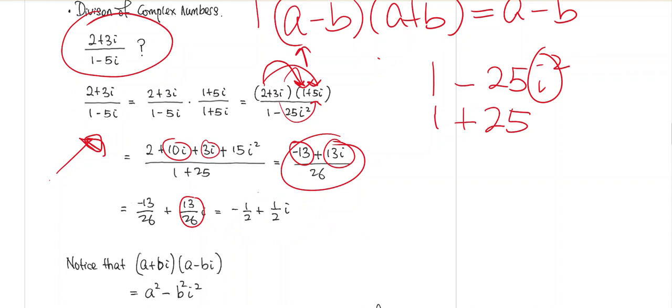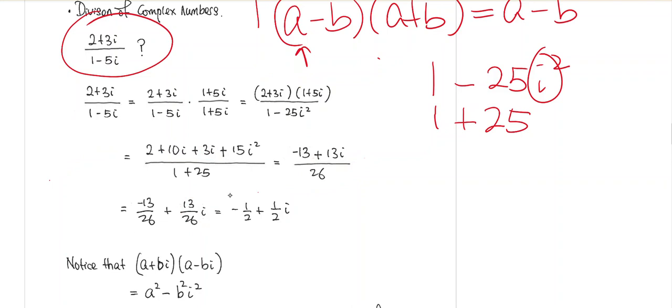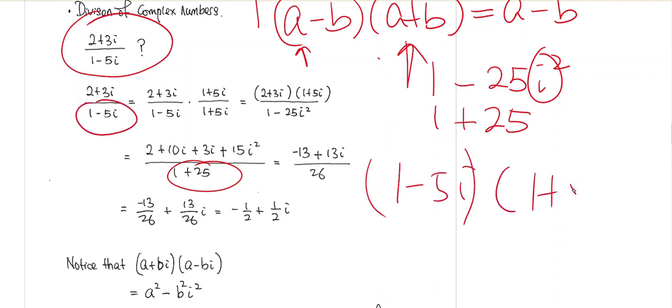For division of two complex numbers, the key, as you can see, is to make the denominator free of the i. And how do you make the denominator free of the i? You multiply by something that looks like this. If you have 1 minus 5i, you will want to multiply by 1 plus 5i.